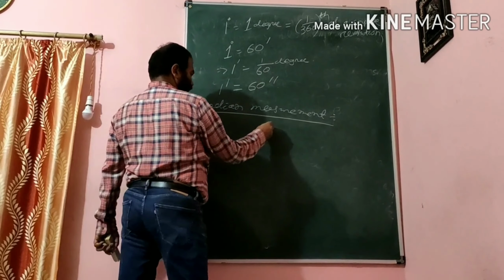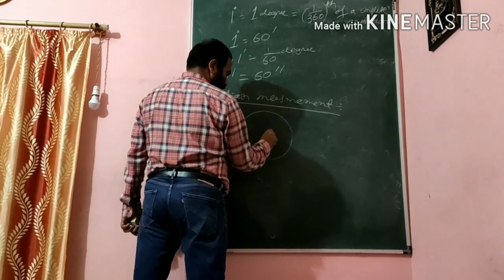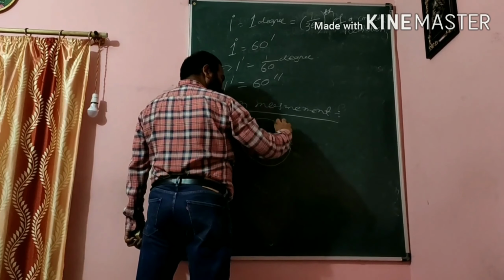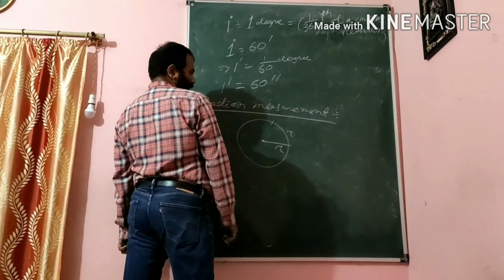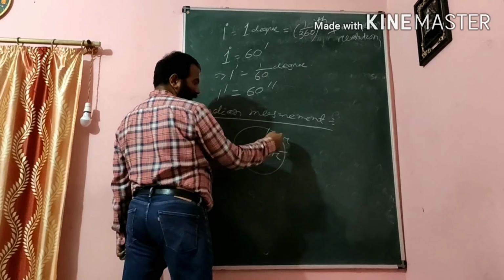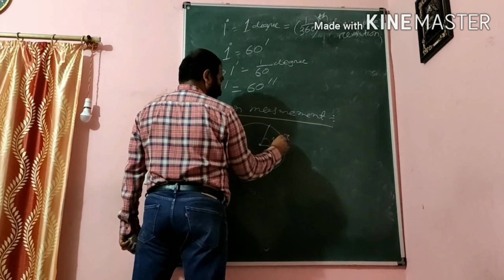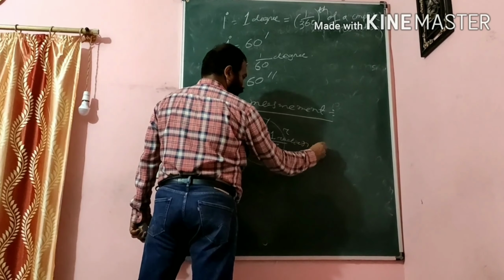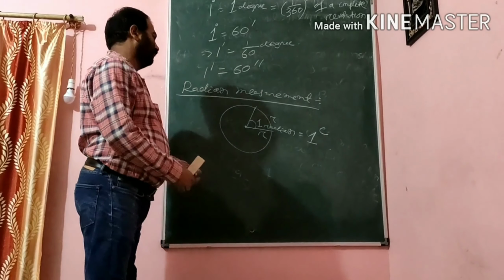Suppose this is a circle, and here is the center. The radius is r, and we take the arc length also as r, the same distance. The angle made by this arc is called 1 radian, or we denote it by 1 c. Okay, this is 1 radian.